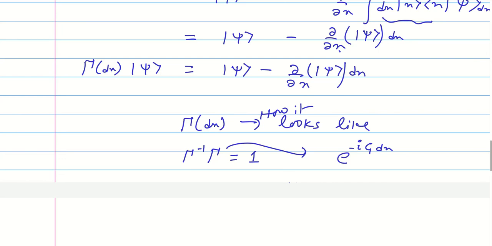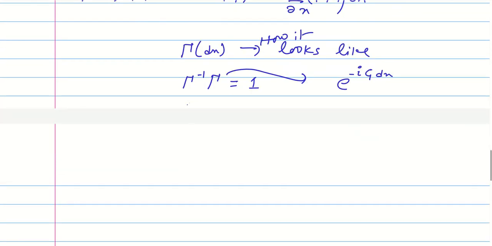So you see, if I take the inverse, and for a unitary operator the inverse is equal to the adjoint, and if it is not a matrix but some polynomial function, then this becomes the complex conjugate.